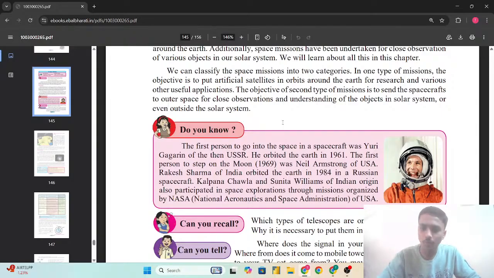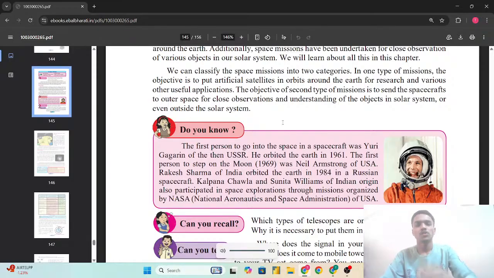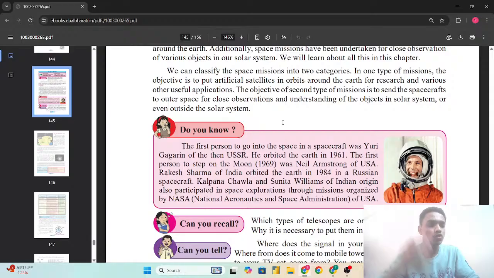The objective of the second type of the mission is to send the spacecrafts to the outer space for the close observations and understanding of the objects in the solar system or even outside the solar system. So what was the reason behind the second type of space mission? Its objective was to send spacecrafts to outer space so that we can closely observe different astronomical objects and study different phenomena in the solar system, to understand the objects in the solar system and even outside the solar system.